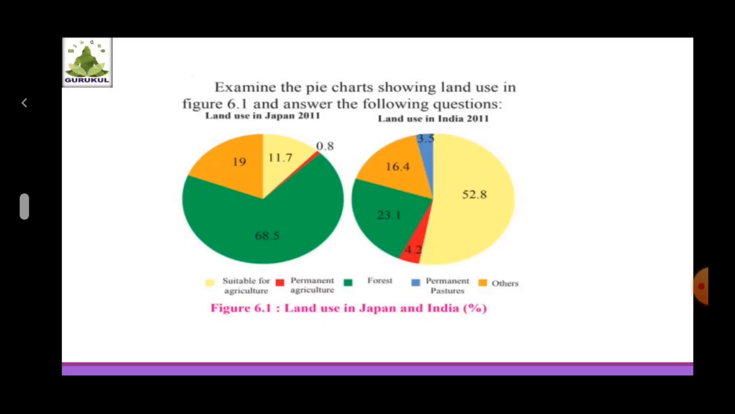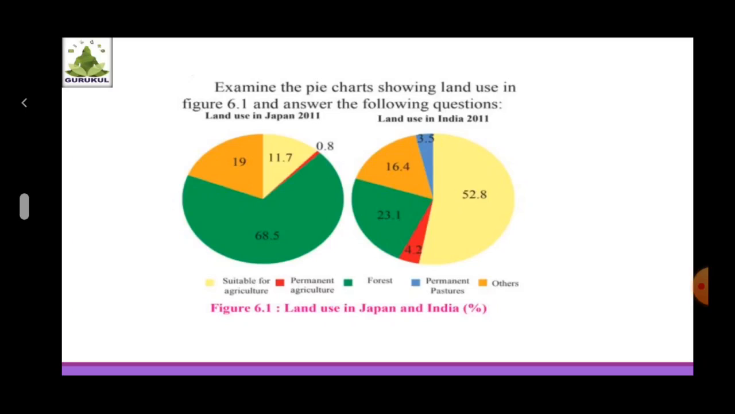The land under agriculture is more in India. Third question, here it is. Considering the two questions above, which I discussed with you just now, how will you relate the physiography and climate of India and Japan with their respective land uses? Very, very important for us to know the land use of India and Japan, considering its physiography and climate.